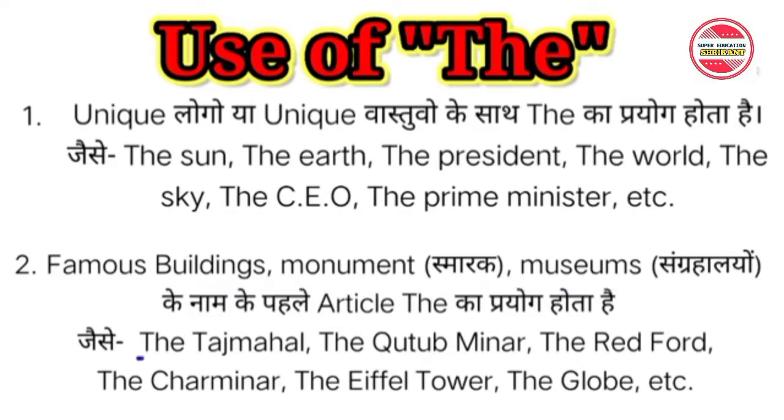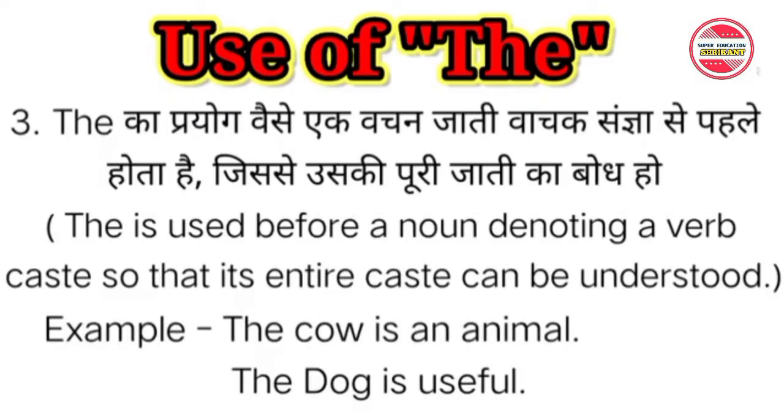For example, the Taj Mahal, the Red Fort, the Globe, etc.